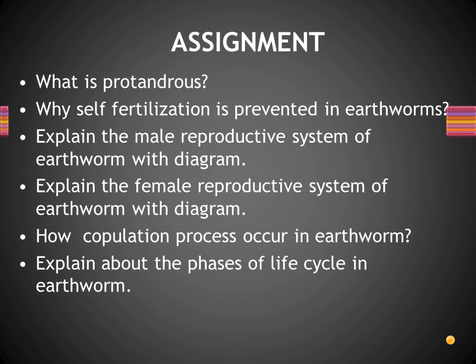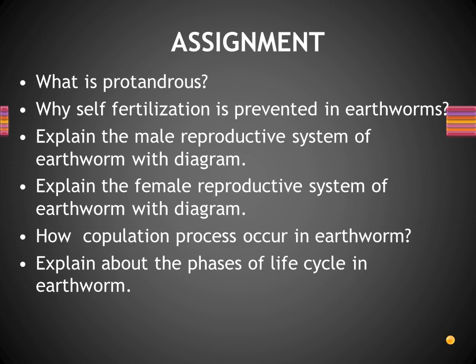Then, why is self-fertilization prevented in the earthworm? The question can be asked in two manners. What is protandrous also will be asked, or why self-fertilization is prevented. Because the reproductive organs mature at two different times. The sperm cells mature earlier than the ovum. That's why self-fertilization is prevented and sexual reproduction takes place.